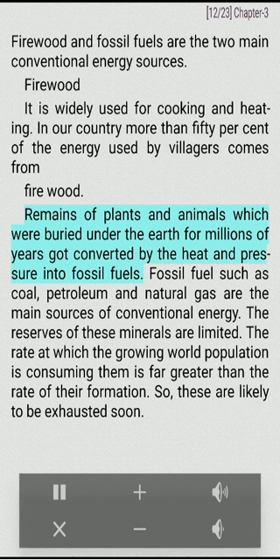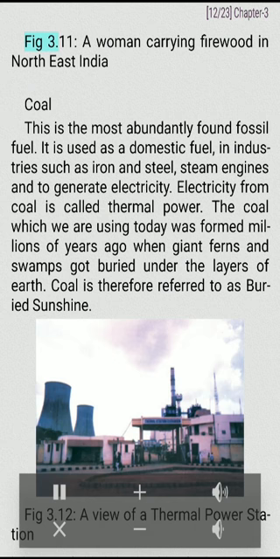Remains of plants and animals which were buried under the earth for millions of years got converted by the heat and pressure into fossil fuels. Fossil fuels such as coal, petroleum, and natural gas are the main sources of conventional energy. The reserves of these minerals are limited. The rate at which the growing world population is consuming them is far greater than the rate of their formation. So, these are likely to be exhausted soon. Fig. 3.11. A woman carrying firewood in northeast India.